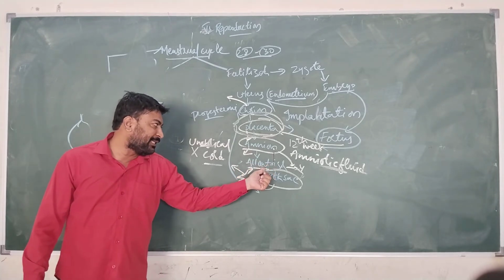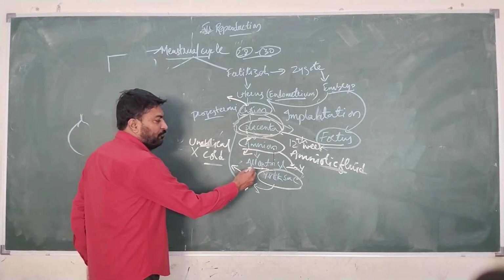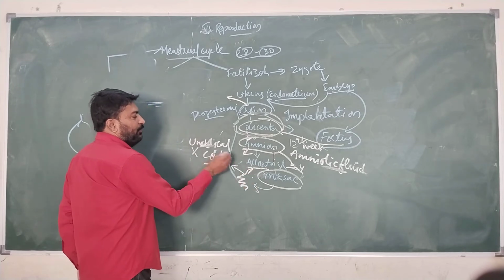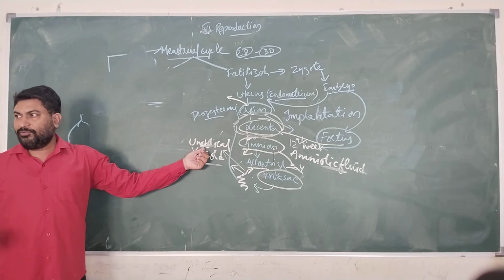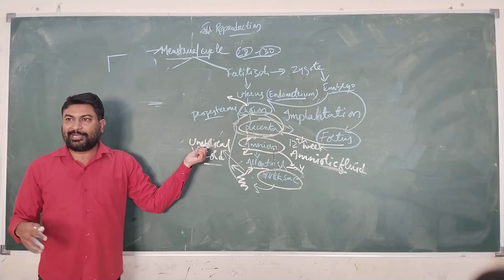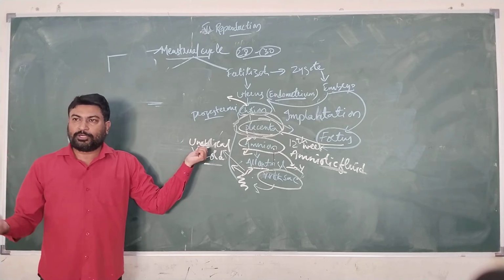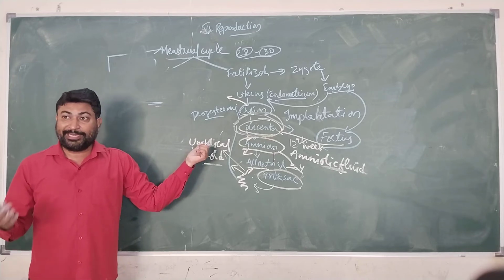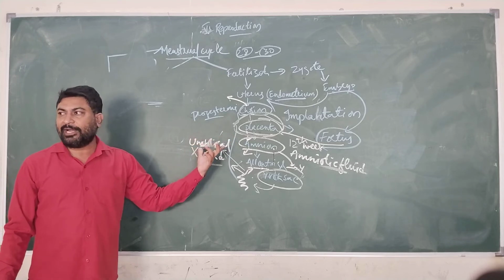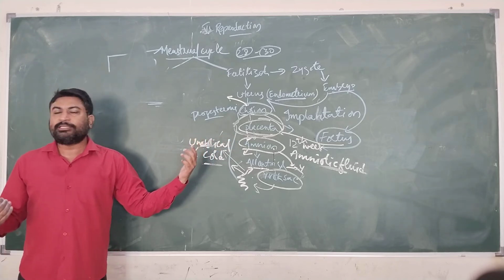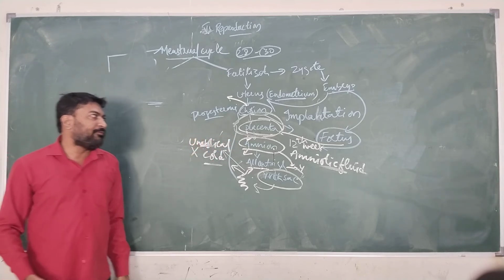This allantois is another layer which consists of finger-like projections from the yolk sac, which will develop into the umbilical cord. This umbilical cord will be cut off and detached by the doctor once the childbirth has taken place. It will be retained until the childbirth. Okay, it is the connection between the mother and the child. Once the child has come out, the umbilical cord will be cut off.